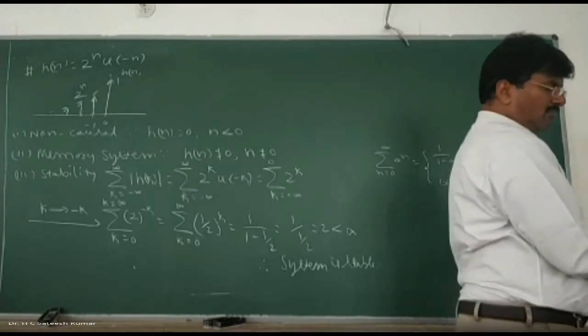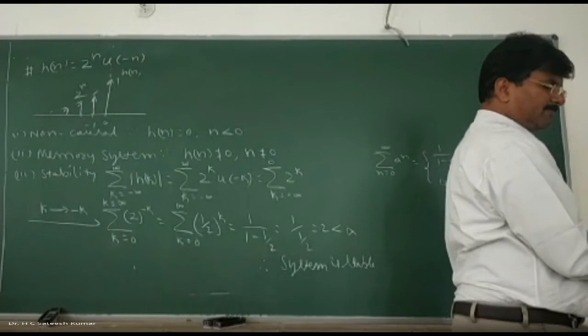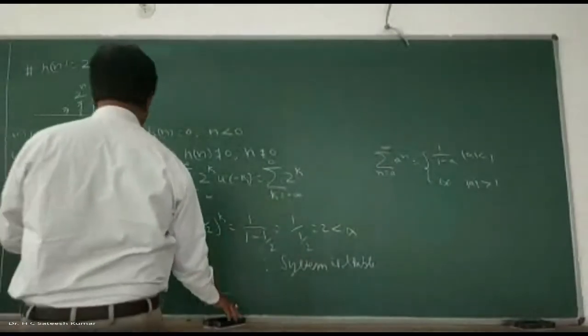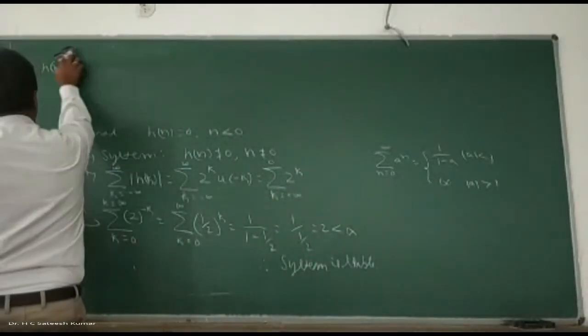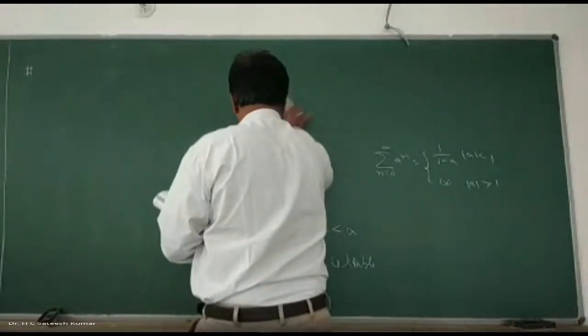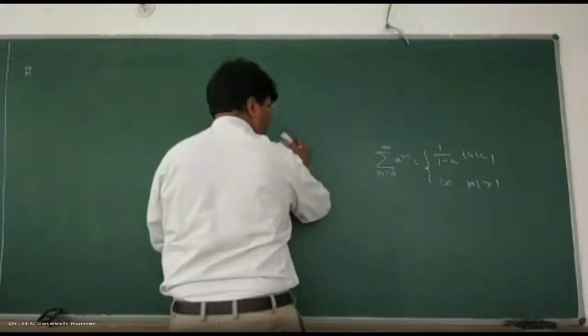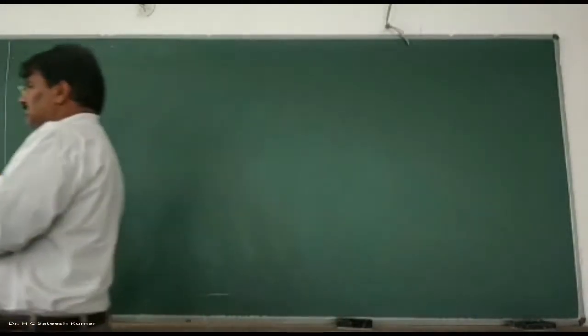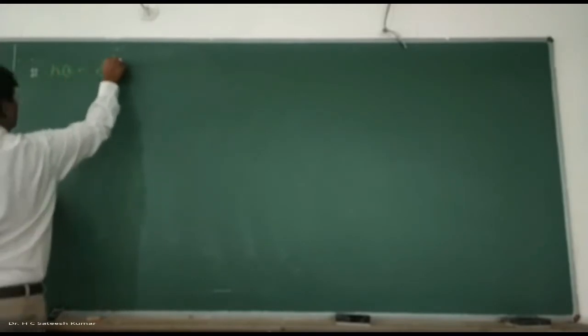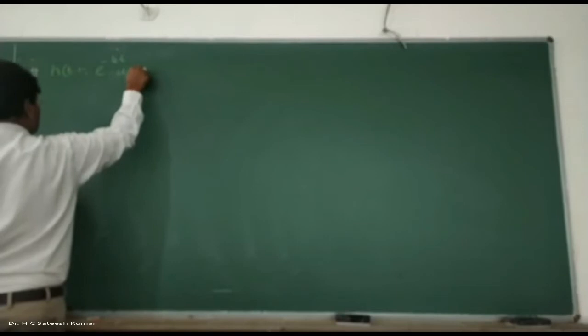So the question is something like this: h of t is equal to e to the power of minus 4t into u of t minus 2.